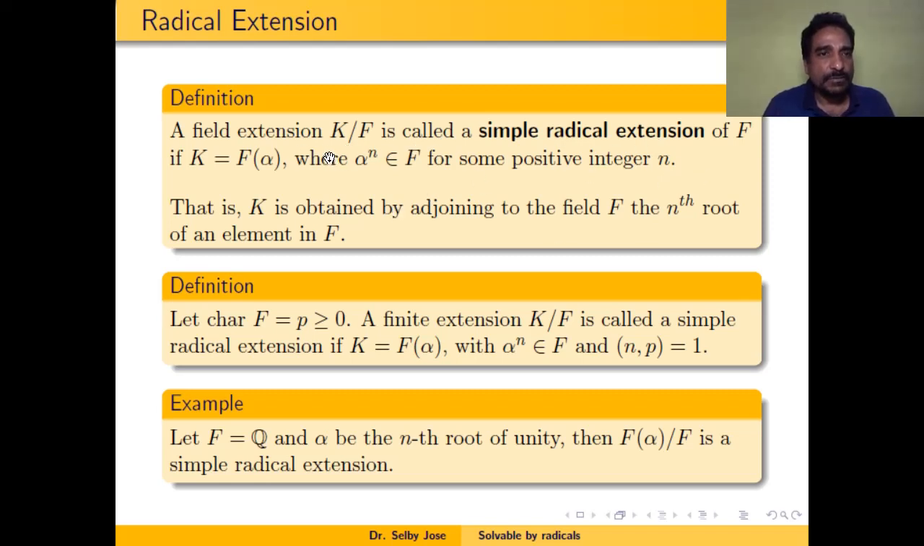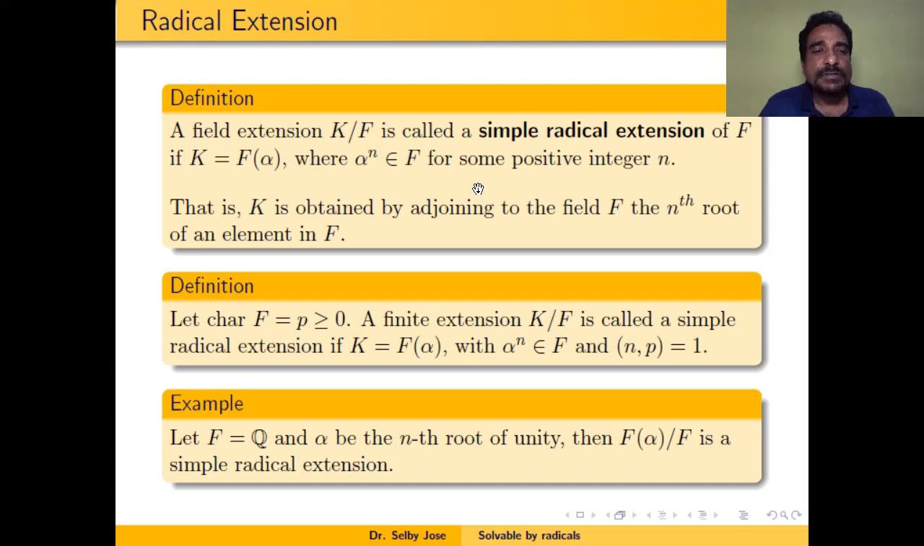This definition is for K an infinite field or characteristic of K equal to 0. So what will happen if the characteristic of F is equal to P, which is greater than 0? A finite extension K over F, where F is a finite field, is called a simple radical extension if K is equal to F(alpha) with alpha raised to n belongs to F, and n is relatively prime to P. That means P does not divide n.